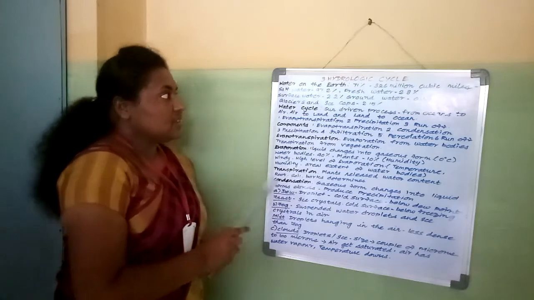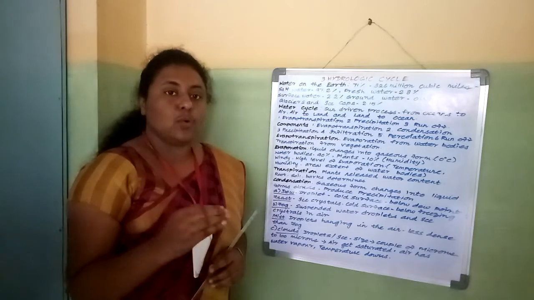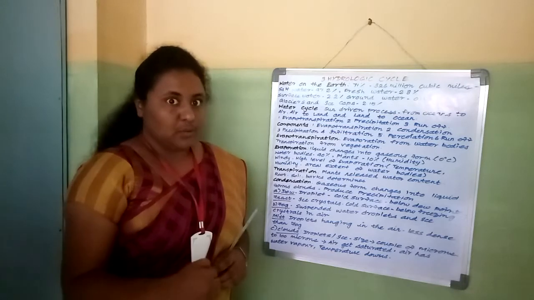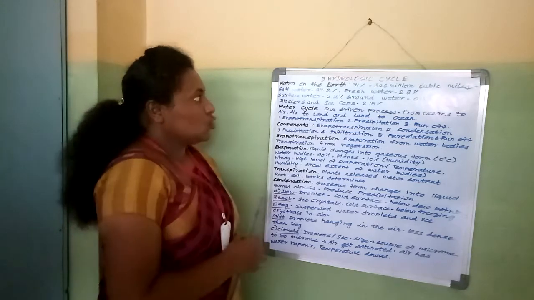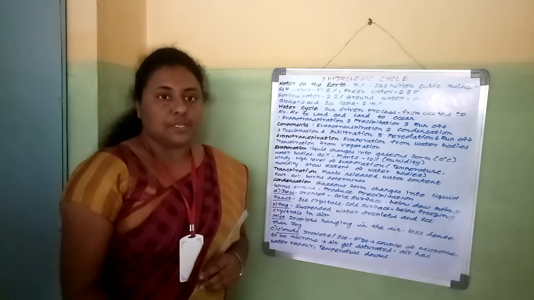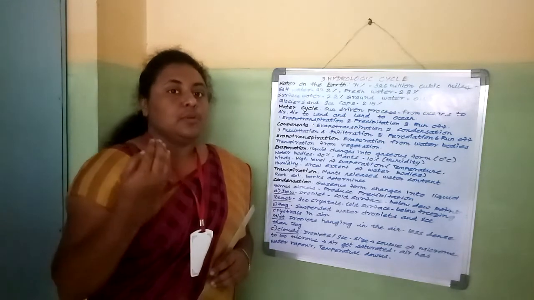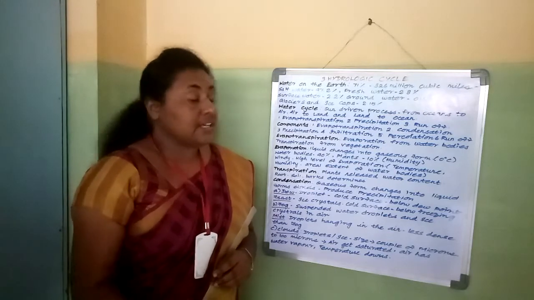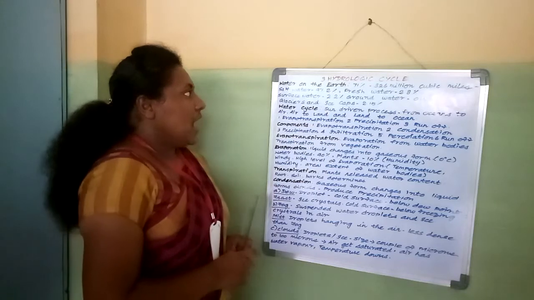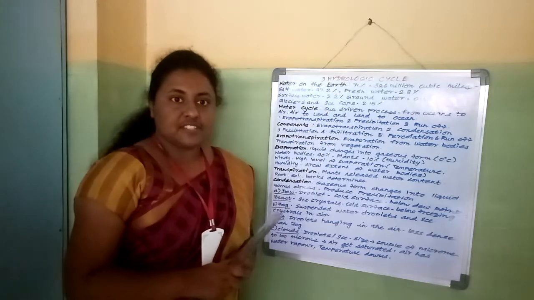Next one. Surface water, that is the water we get on the earth, not below the earth, is 2.2%, and groundwater, the water which we get under the ground, is 0.6%. And glaciers means what?